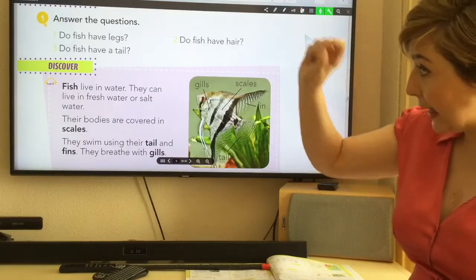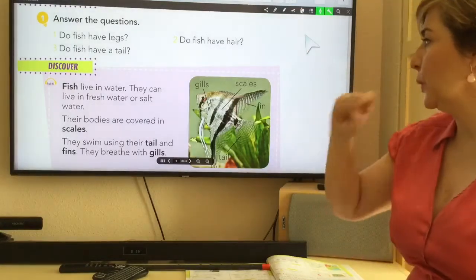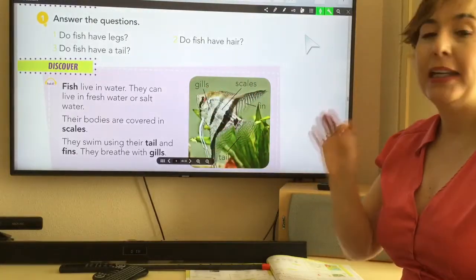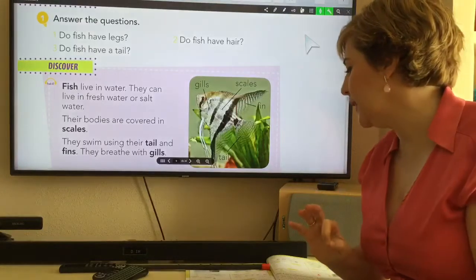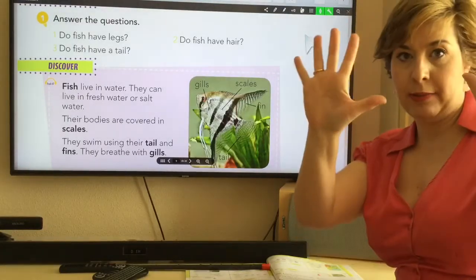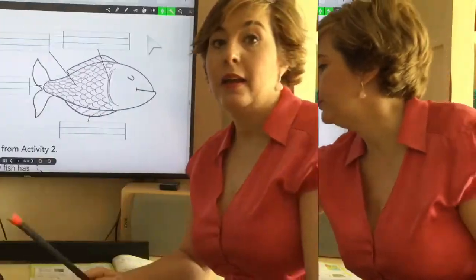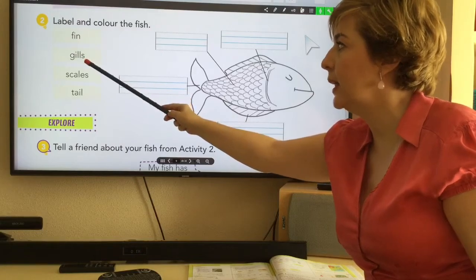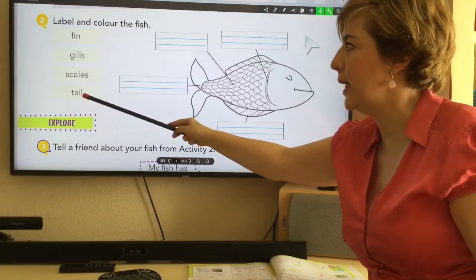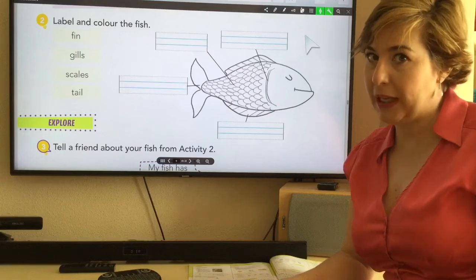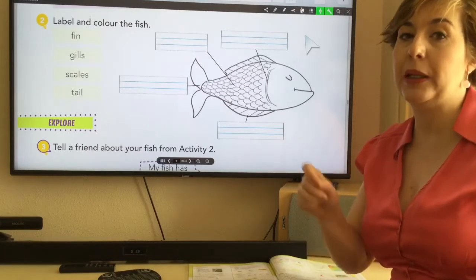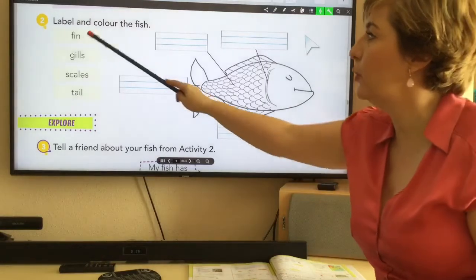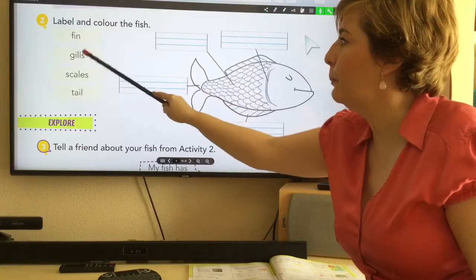Let's write with your pencil. You are going to write these words, gills, scales, fins, and tail, in your book. Activity 2, page 74. Let's go. Look, because you have the words here. You have fin, gills, scales, and tail. So you just have to copy. Be careful when you copy. Don't copy writing wrong letters, okay? Copy, very careful, following the examples.